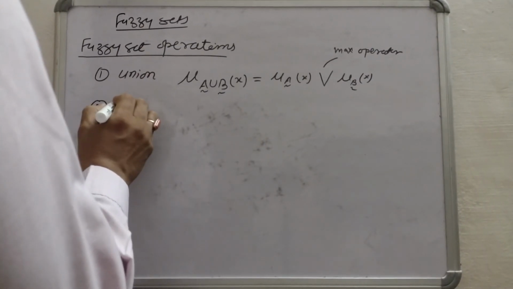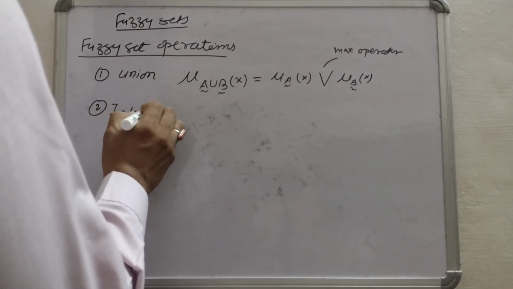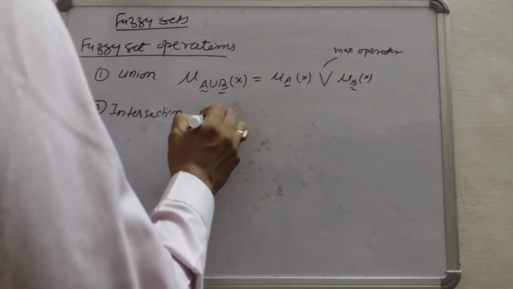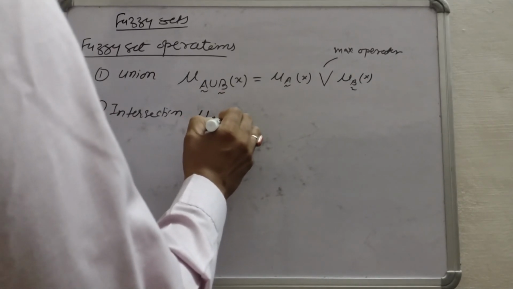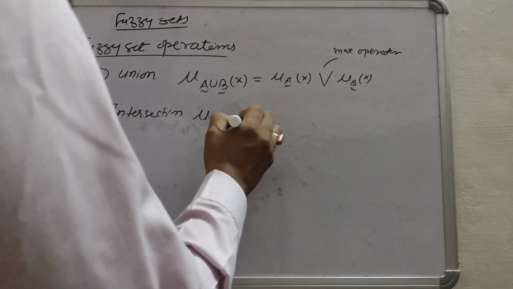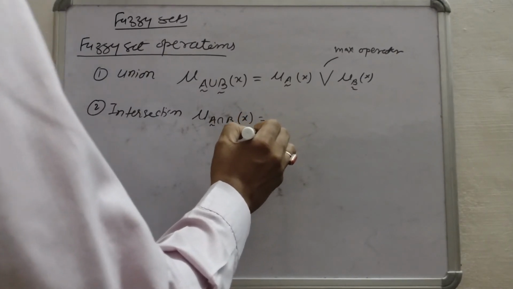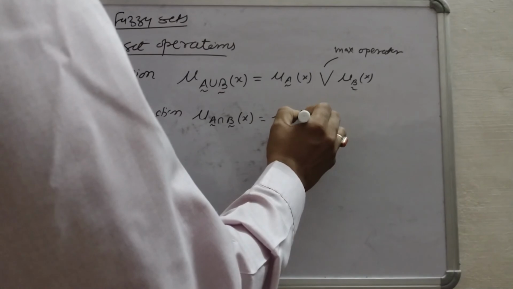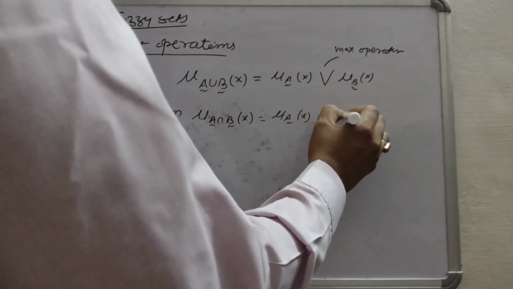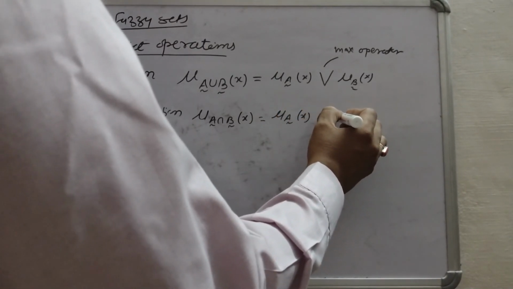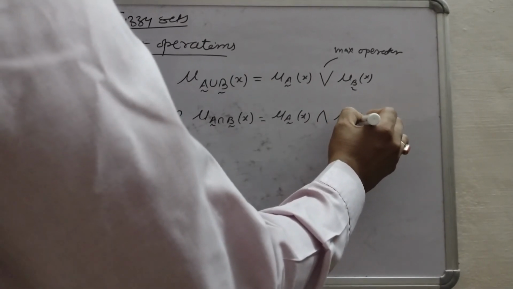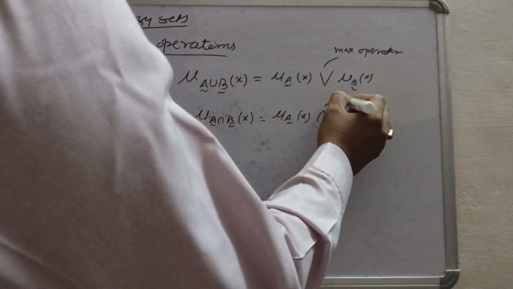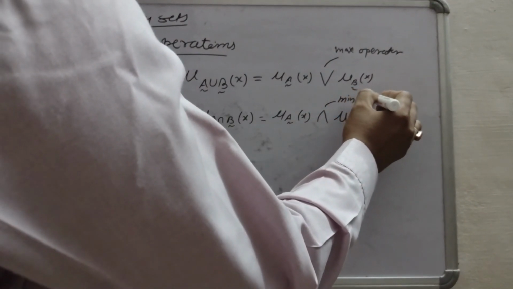Second is the intersection. Mu A intersection B of X equals mu A of X, and this is the min operator, minimum operator, mu B of X. You can write it is the min operator.